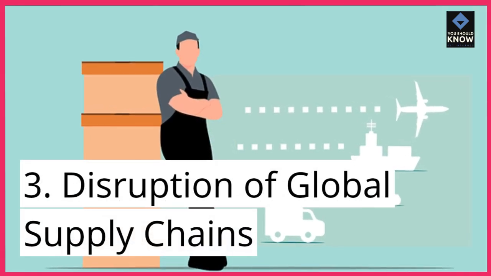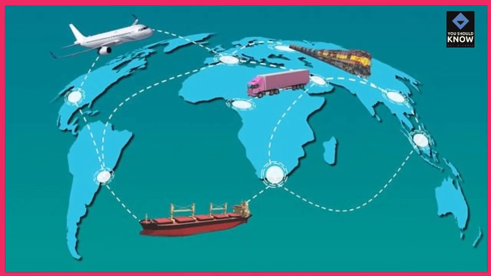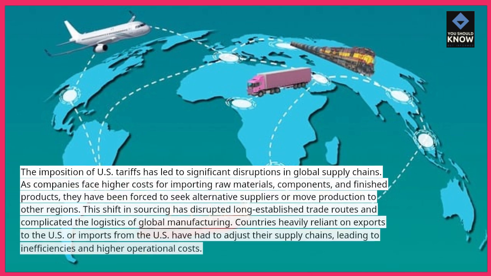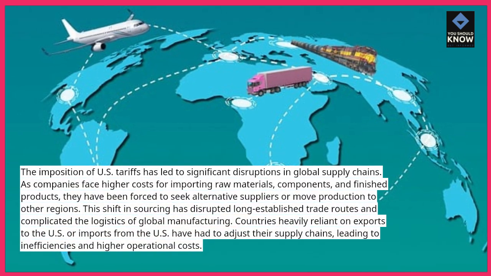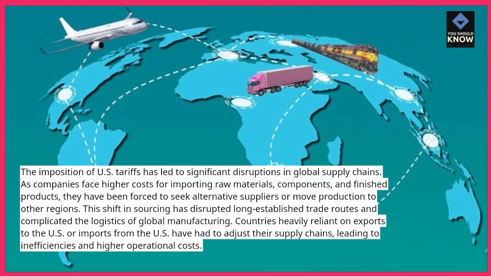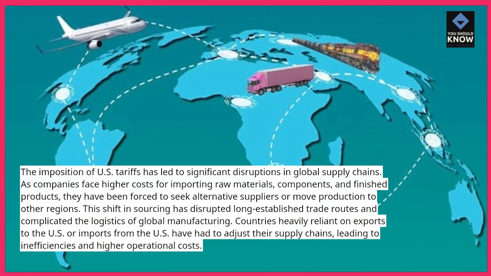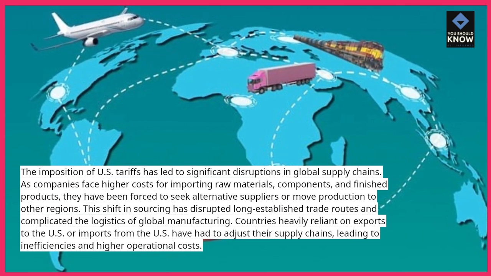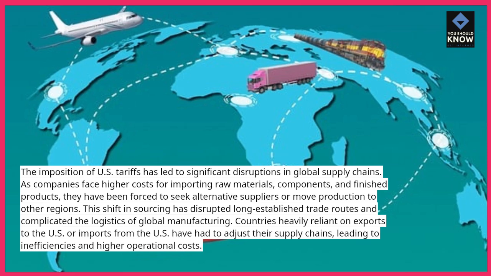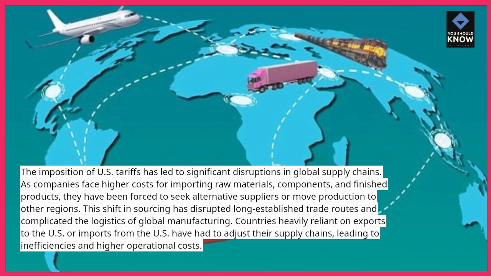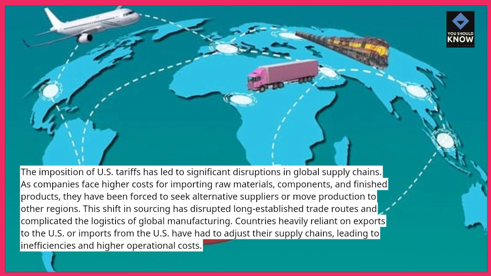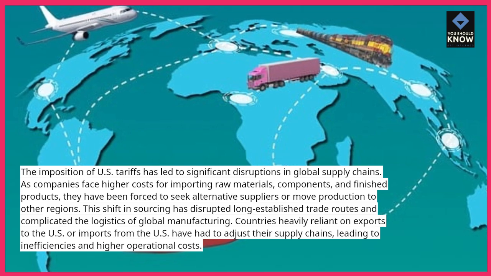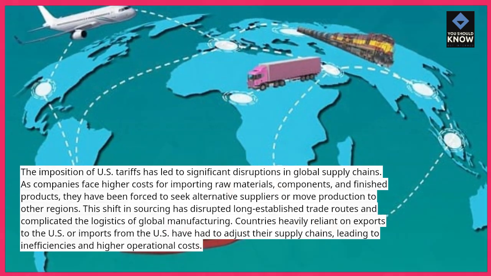3. Disruption of global supply chains. The imposition of U.S. tariffs has led to significant disruptions in global supply chains. As companies face higher costs for importing raw materials, components, and finished products, they have been forced to seek alternative suppliers or move production to other regions. This shift in sourcing has disrupted long-established trade routes and complicated the logistics of global manufacturing. Countries heavily reliant on exports to the U.S. or imports from the U.S. have had to adjust their supply chains, leading to inefficiencies and higher operational costs.